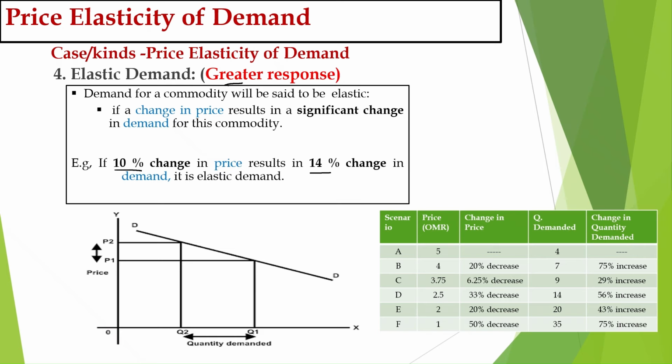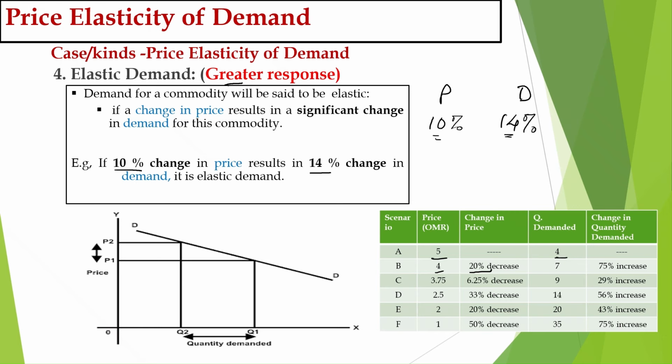Here you can see the price is changing by 10%, but the demand is changing by more than 10%, which is 14% in our example. So 14 is more than 10. This is called elastic demand. You can see in the table again, when the price was 5, the demand was 4. Now the price decreases from 5 to 4, which means there is a 20% decrease in price.